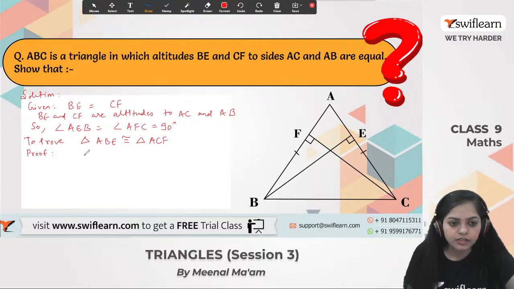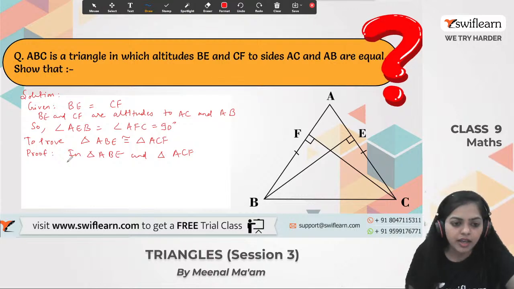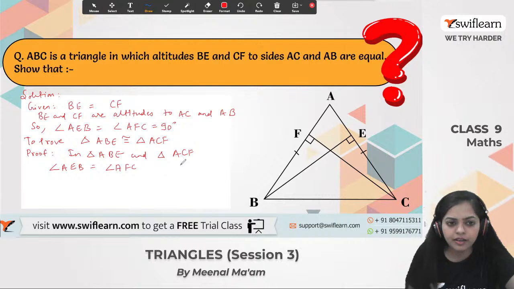So we have to consider triangle ABE and the next triangle, triangle ACF. Alright, so what is given in ABE and ACF? Angle AEB is equal to angle AFC, and both are equal to 90 degrees.